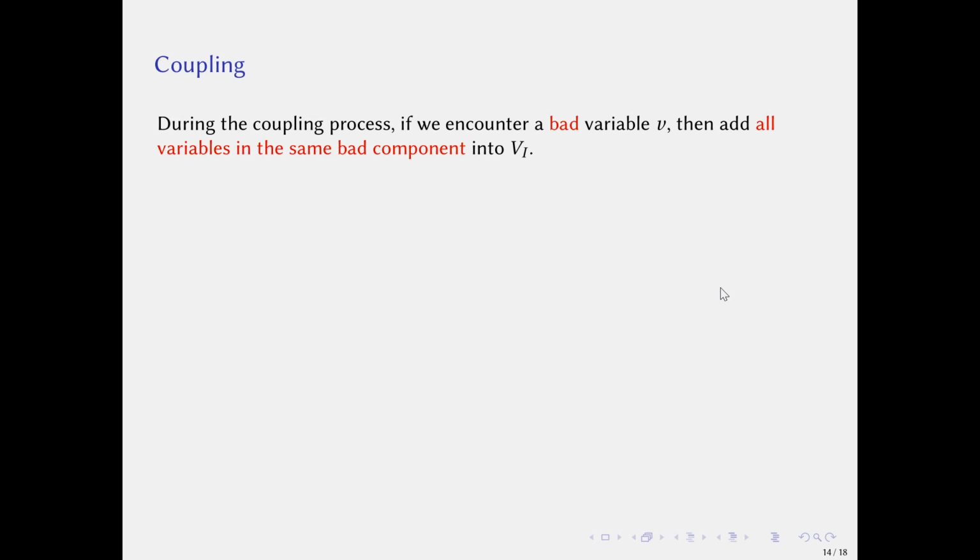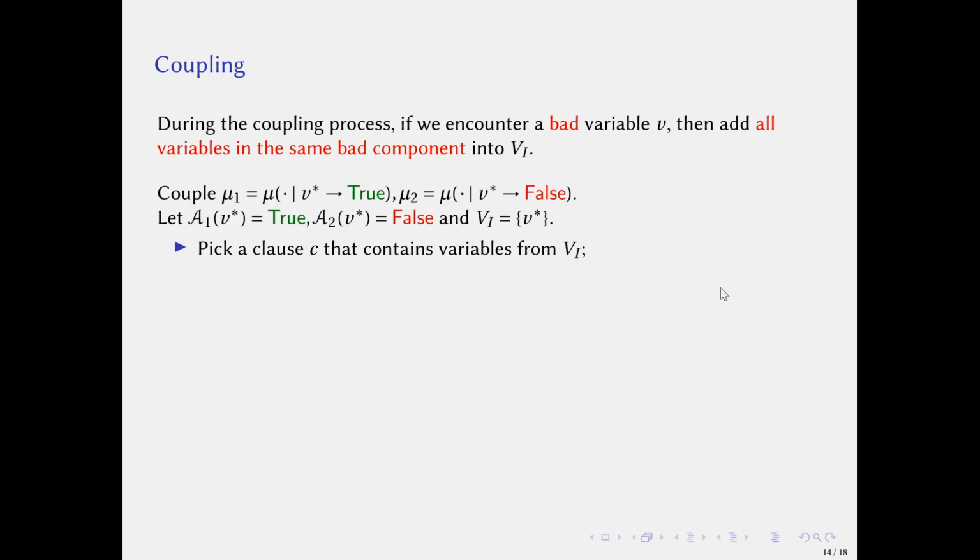Next, let's consider the coupling process. During the coupling process, if we encounter a bad variable v, then add all variables in the same bad component into V_i. Recall that when we couple mu1 and mu2, we pick a clause C that contains variables from V_i, then assign values to marked variables in C in both A1 and A2 one by one.